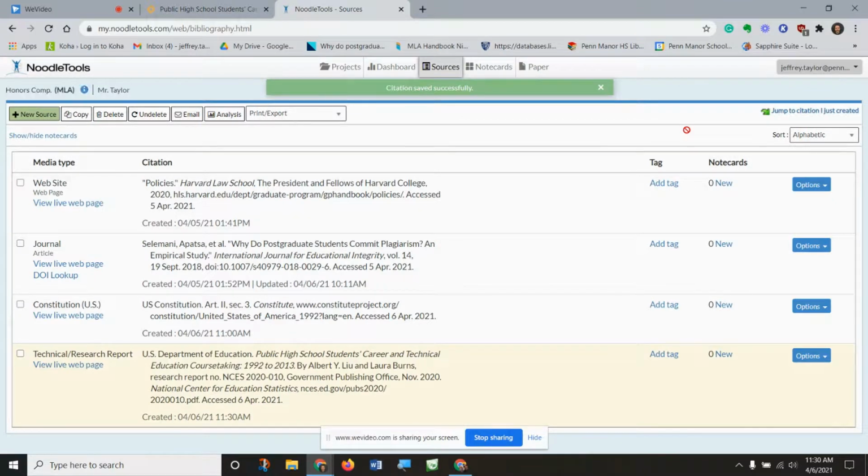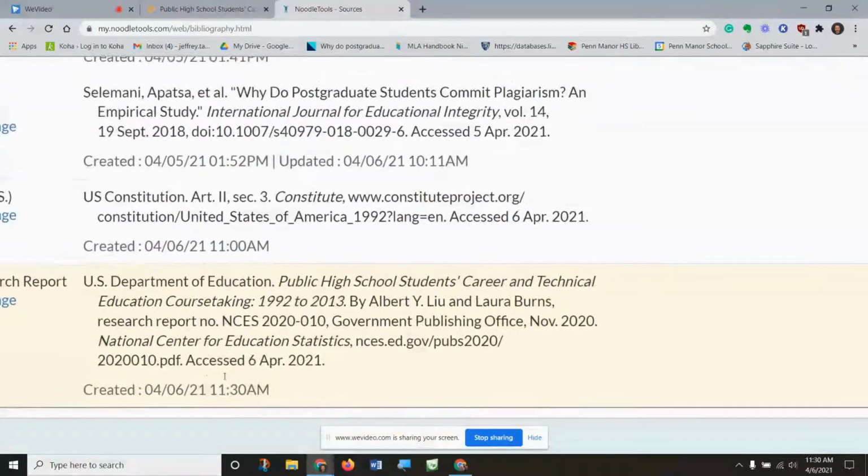So here we have the U.S. Department of Education from the study Public High School Students Career and Technical Education Course Taking 1992 to 2013. It was by Albert Y. Liu and Laura Burns. There's the research report number. Government Publishing Office is the publisher, and that was done in November of 2020. We see then that it's on the National Center for Education Statistics website. Here's a link to the specific PDF, and we accessed it on April 6th.